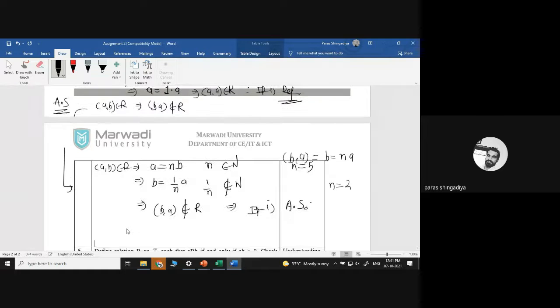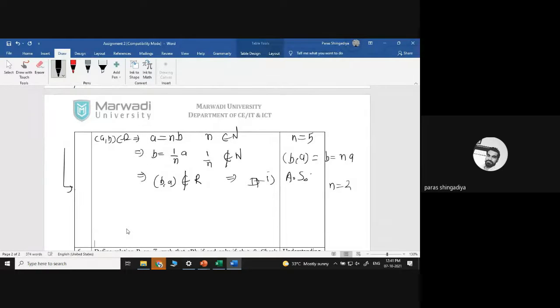And then, after that, transitive. What is the rule of transitive? If (A, B) belongs to R and (B, C) belongs to R, then you have to check that (A, C) also belongs to R. (A, B) belongs to R means A is equal to n·B.